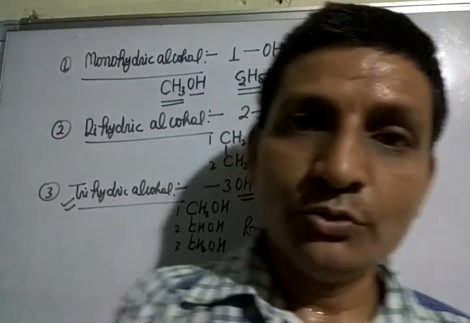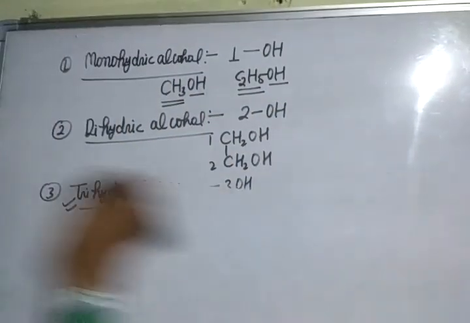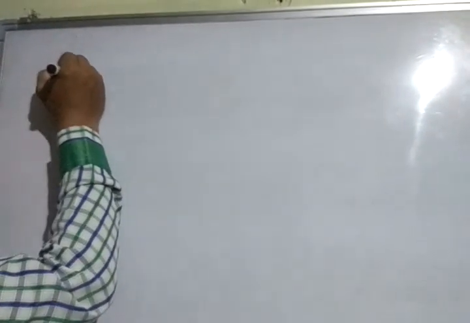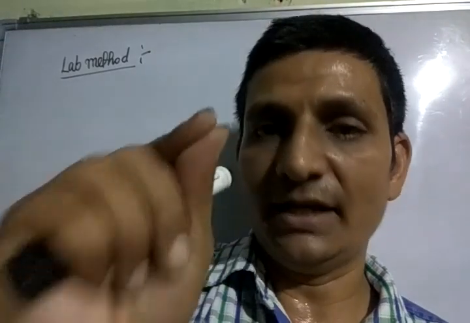After this I am telling you the method of preparation of alcohol. First important method is the laboratory method. In the laboratory, alcohol is prepared by the hydrolysis of alkyl halide.